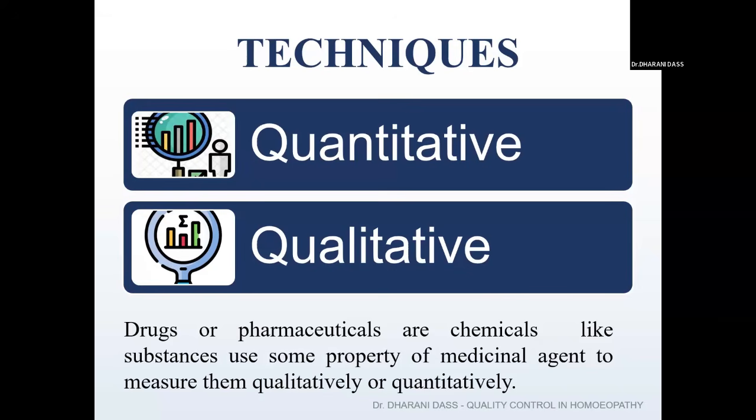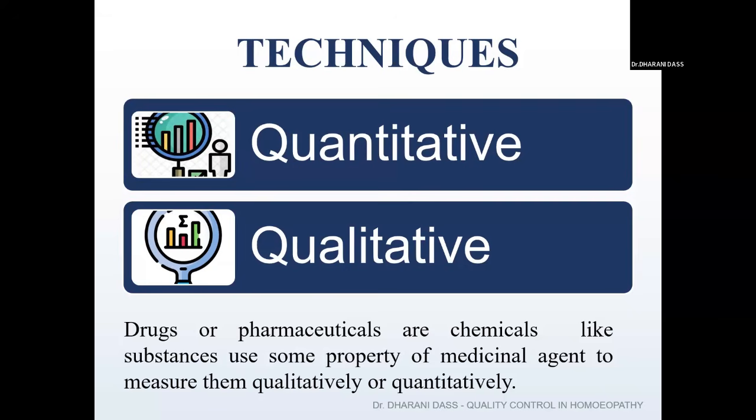So coming to the pharmaceutical techniques, we have qualitative and quantitative techniques. What is the difference between them? For example, if you take a mother tincture, different constituents will be present in it, for example alkaloids, tannins, carbohydrates, glycosides.